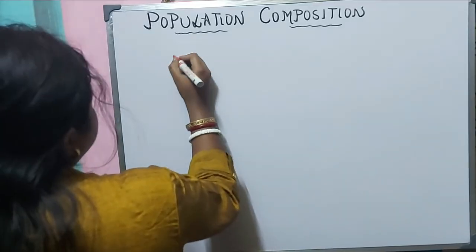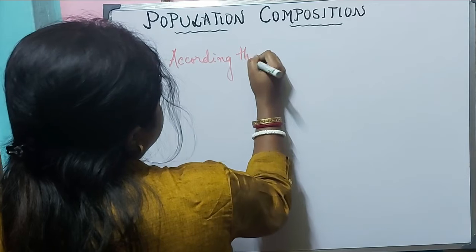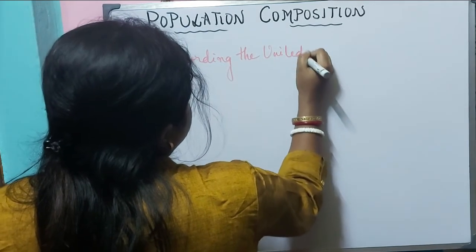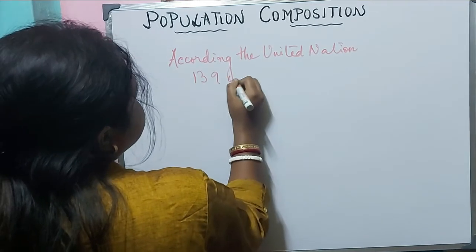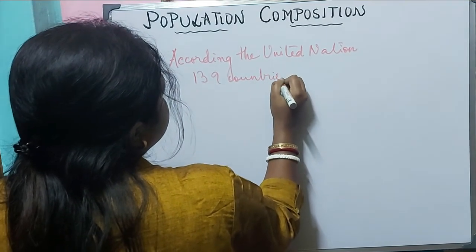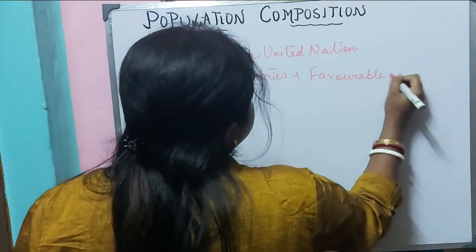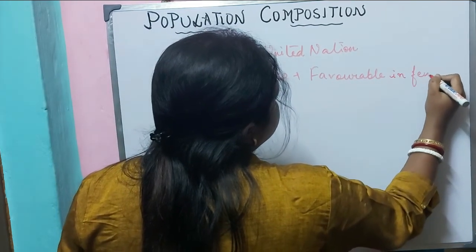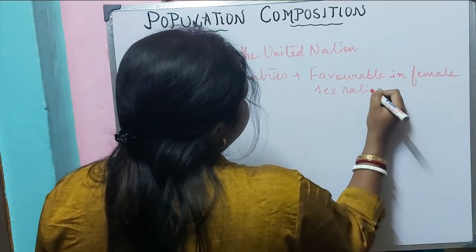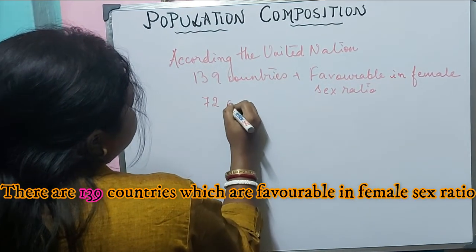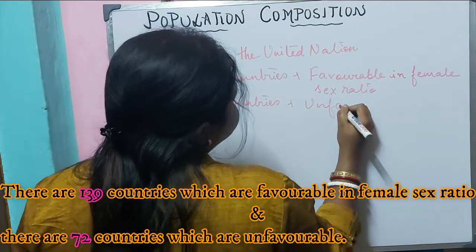According to the recent data given by the United Nations, there are 139 countries which are favorable in female sex ratio, and there are 72 countries which are unfavorable.